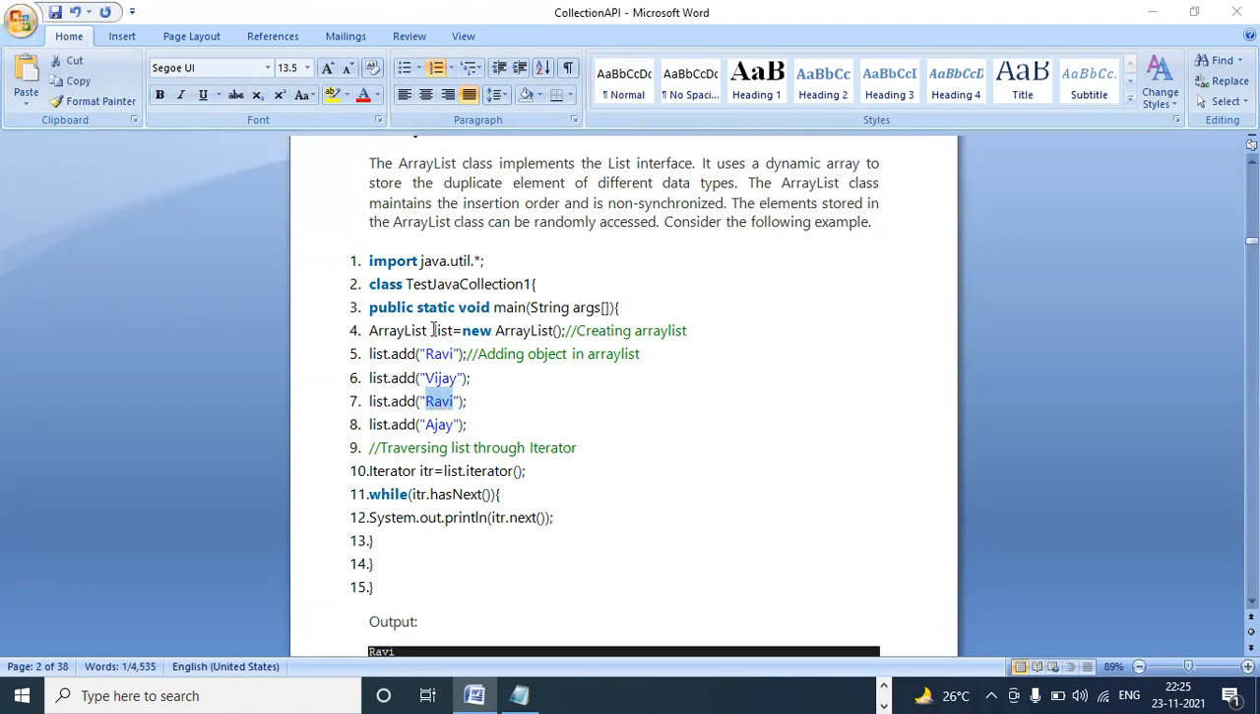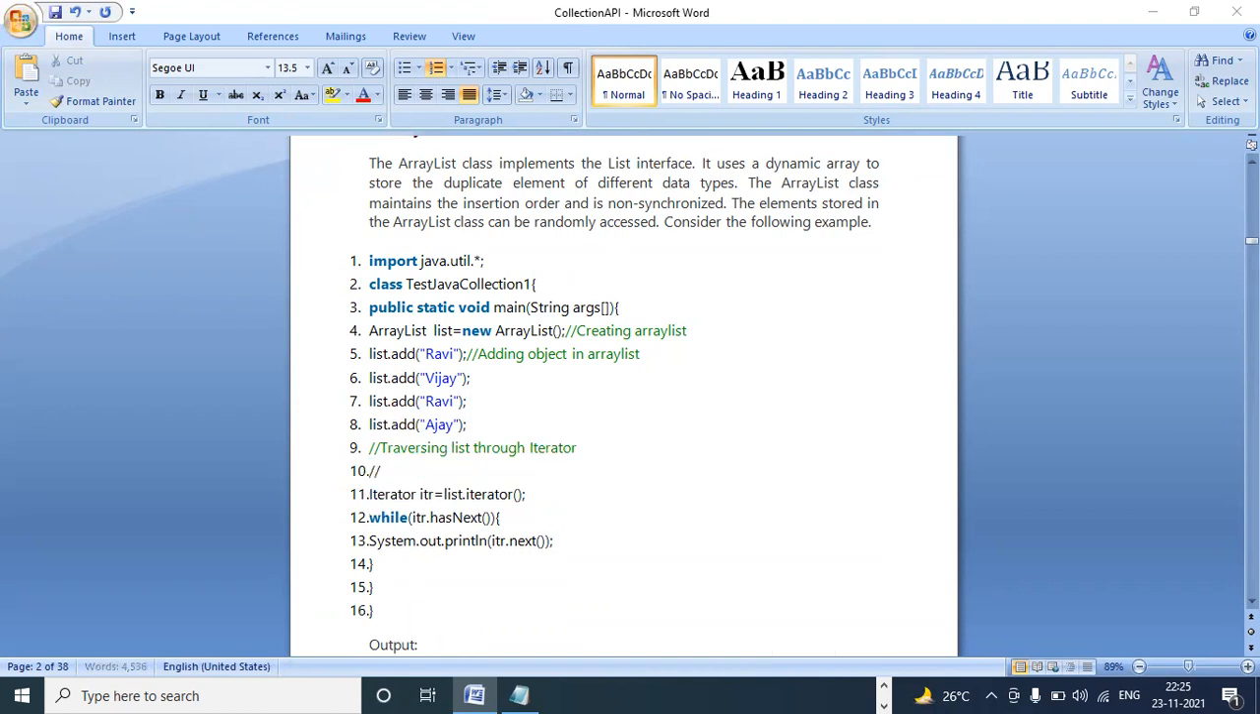It is a list, right? So does a list allow duplicates or not? It allows. Right? Now I want to print the elements. How can you print? We have to use an iterator object. Simply you can use System.out.println also. System.out.println of list, directly the object name you can give. It also prints.